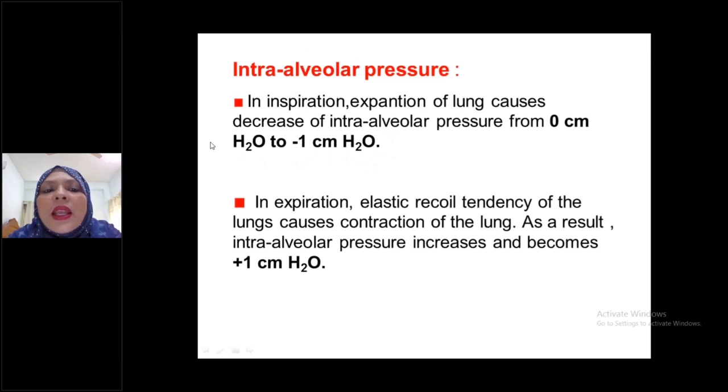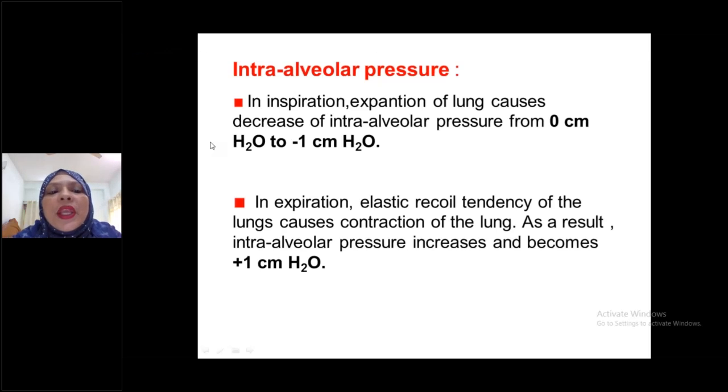Normal intra-alveolar pressure at resting condition is always 0 centimeter of water, which is equal to 1 atmospheric pressure, that is 760 millimeter of mercury. You have to remember this basic thing.